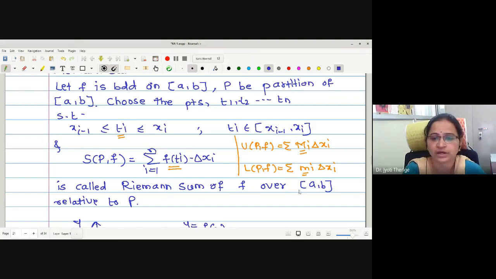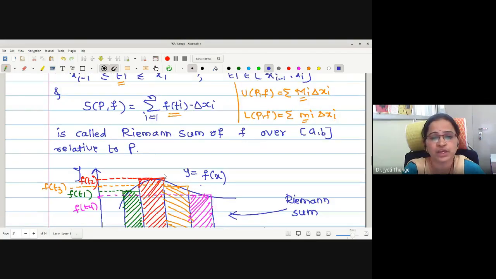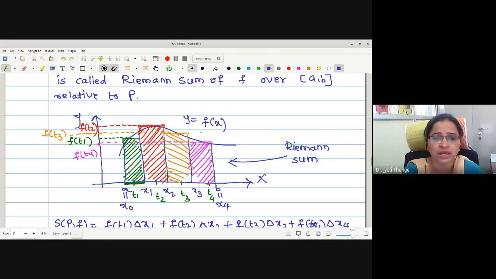Therefore, taking this point into mind, Riemann developed a new sum, called the Riemann sum. In this Riemann sum, if we plot it on graph paper, some part of the shaded region is above the curve, some part is below the curve. Therefore, one can consider this to be a combination of upper sum and lower sum.